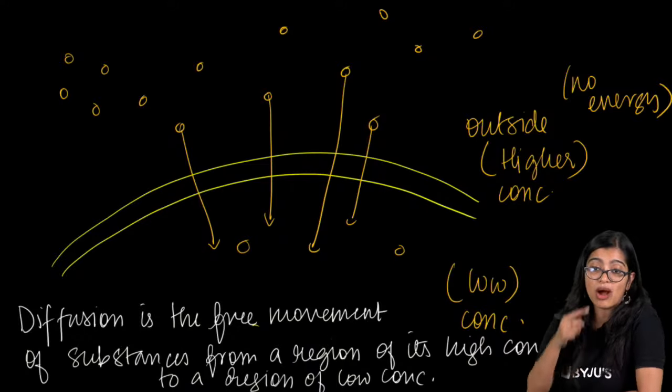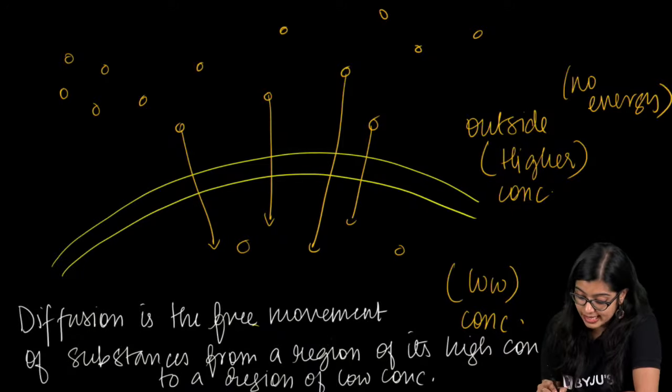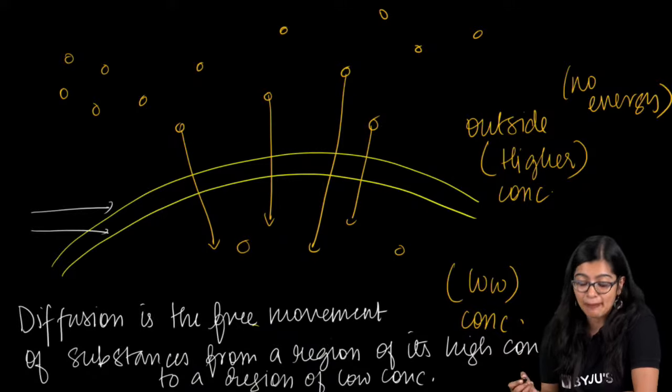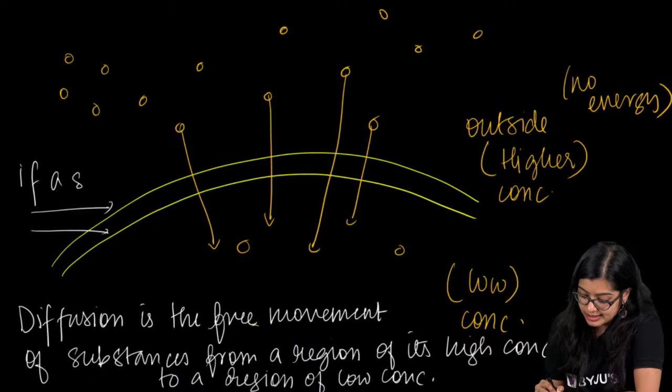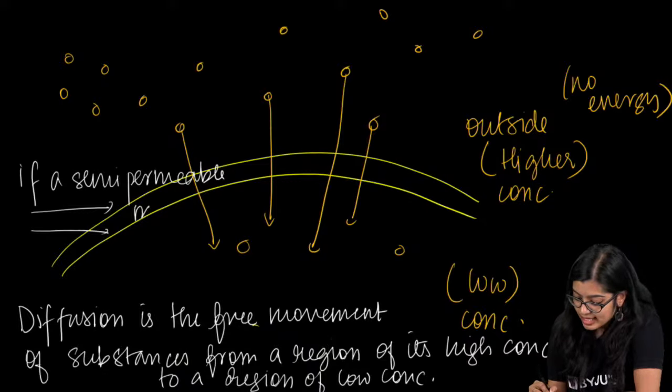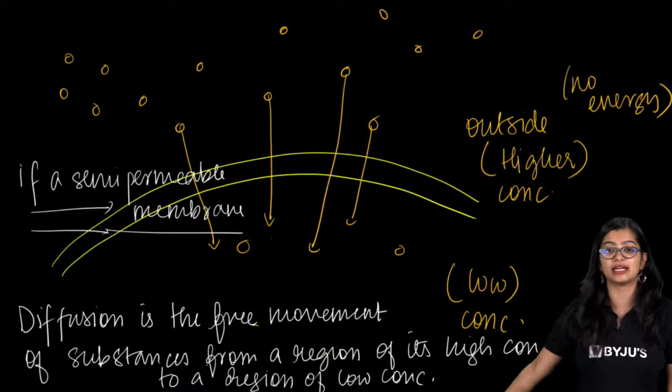One very important thing you need to understand is that it doesn't matter if a semi-permeable membrane is present or not. Semi-permeable membrane is there or not, it doesn't matter.